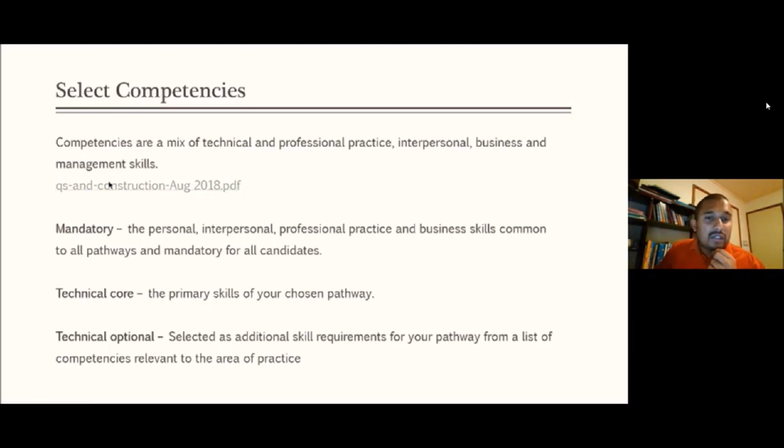Now let's go to the pathway guide. So you see, this is the candidates guide. It is common for all the pathways, and this is the pathway guide. If you go to the pathway guide, again, I downloaded it from the internet since I wanted the most updated one.